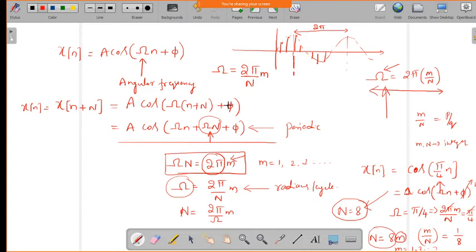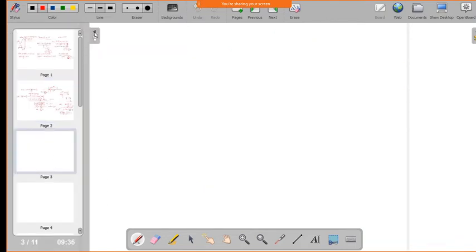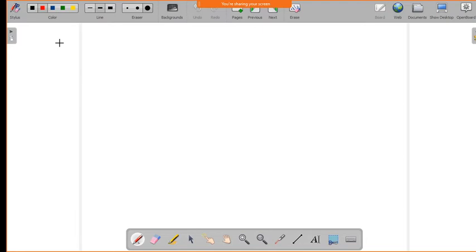Okay, so now this is about the sinusoidal signals. Now we can go to the next signal, which is the exponential signal. We will do some more problems on periodic and non-periodic signals. I thought after doing these sinusoidal signals it is better to do them, so that we can understand the concept of periodic and non-periodic. So this is over, and we will do the problems in the next class.